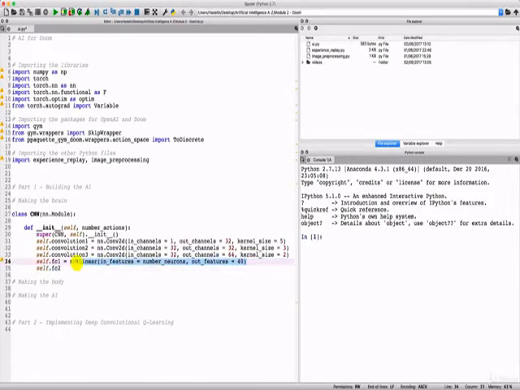Then we'll copy this, paste that here for the second full connection. That is the connection between the hidden layer and the output layer. And so the in features here becomes the out features of the previous layer, and that is 40. So here we input 40. That's of course the number of neurons in the hidden layer. And out features here is going to be equal to the number of output neurons there should be in our neural network.